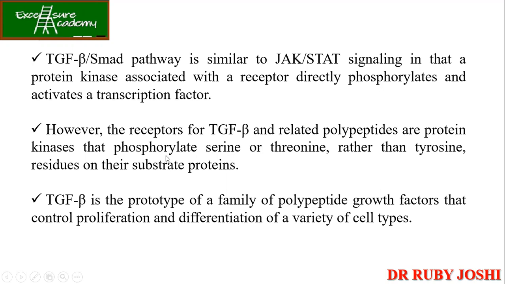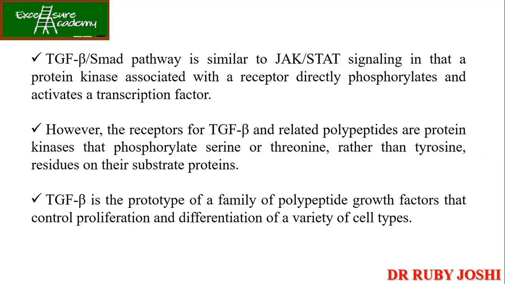However, the receptors for TGF beta and the related polypeptides are themselves protein kinases. Here the receptor itself is the protein kinase and it is going to phosphorylate serine or threonine. Guys, you have to remember, till now we were talking about tyrosine kinase, where the phosphate group attaches to the hydroxyl group of tyrosine. But in the case of TGF beta, it is serine or threonine.